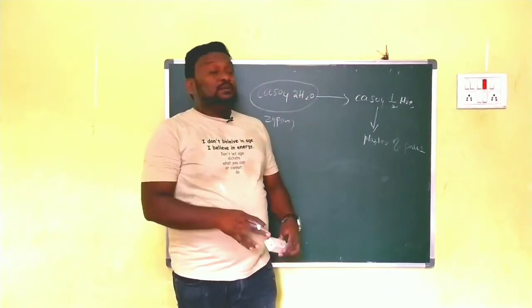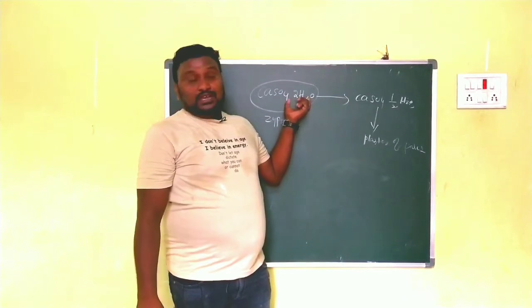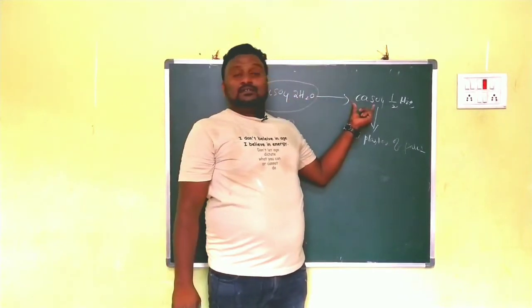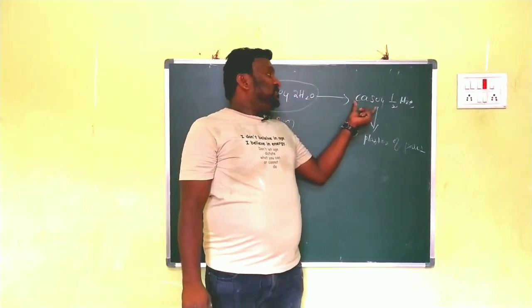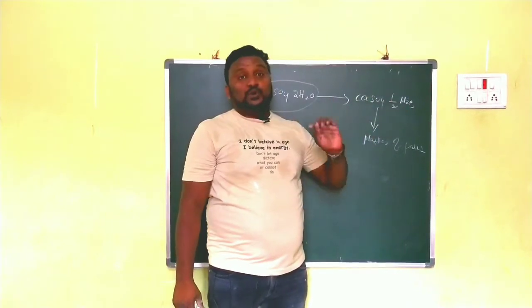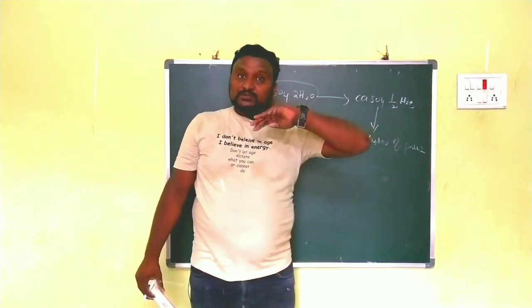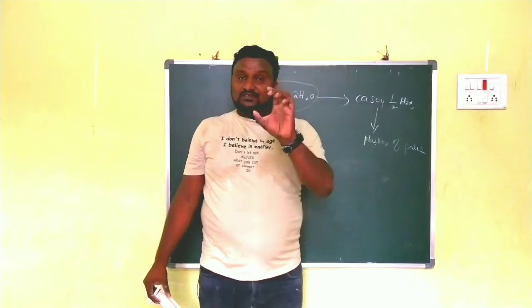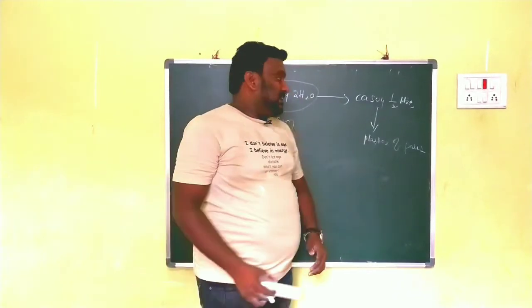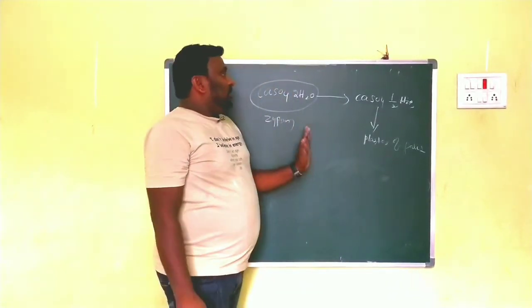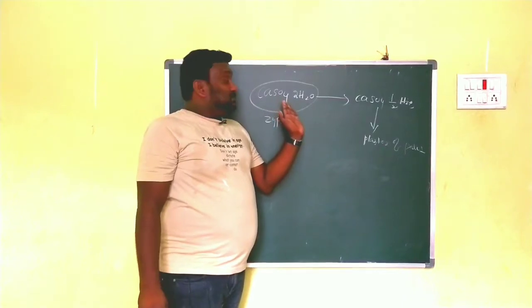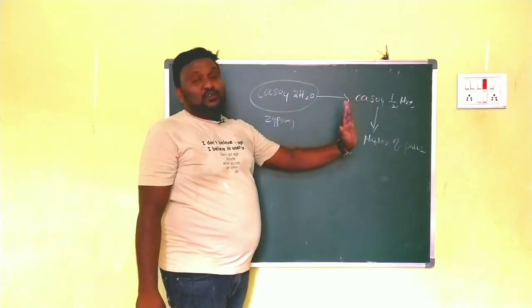Gypsum consists of how many water molecules? 2. And here, CaSO4 consists of ½H2O. How is it possible to write half H2O? There is a reason for that, which I will explain later. So when gypsum is heated, what do you get? Plaster of Paris.